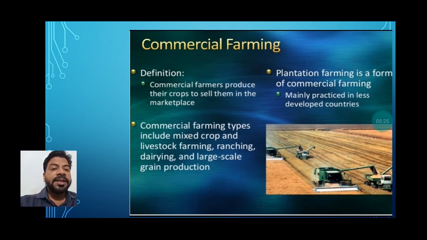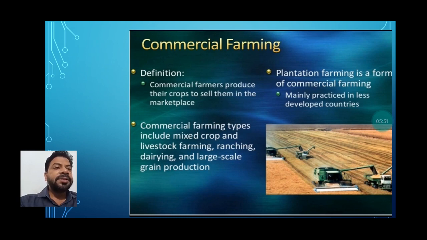So in commercial type farming, in mixed crop farming, somewhere farmers used to grow crops, somewhere farmers used to rear livestock, and somewhere they used to produce dairy items after rearing animals, okay. Wherever the ranches are, there is no crisis of plants for the animals, so they can rear the animals very easily.